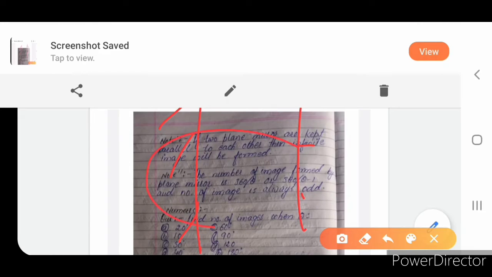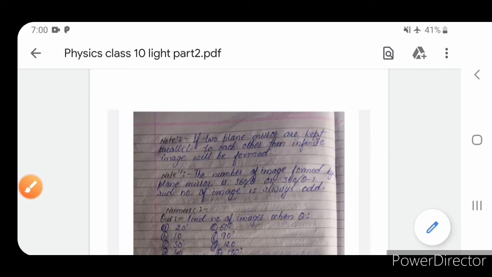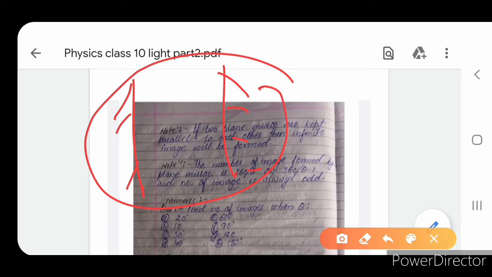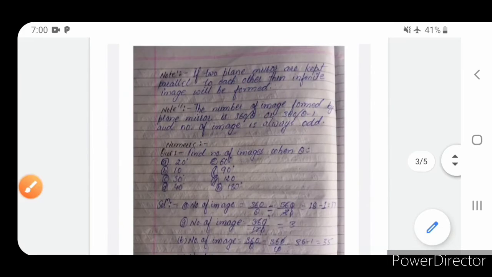So if two plane mirrors are kept parallel to each other, infinite images will be formed, of which the second image will be the most clear. This is important: image number 2 will be most clear.